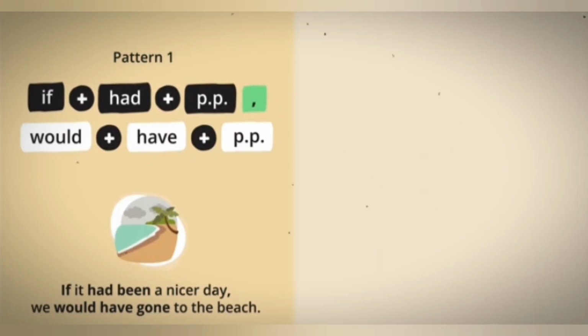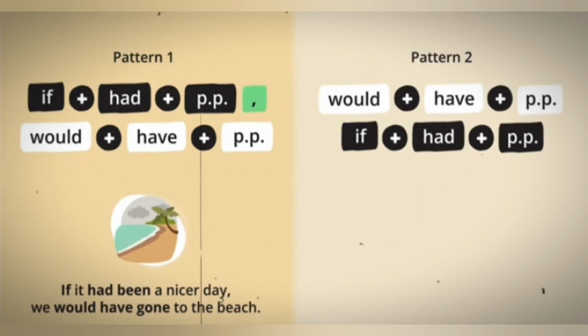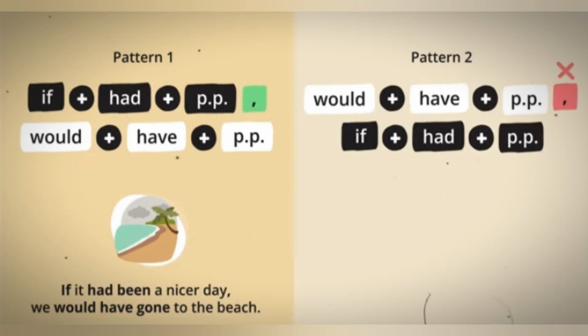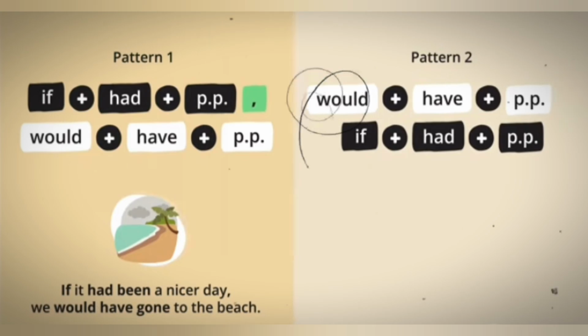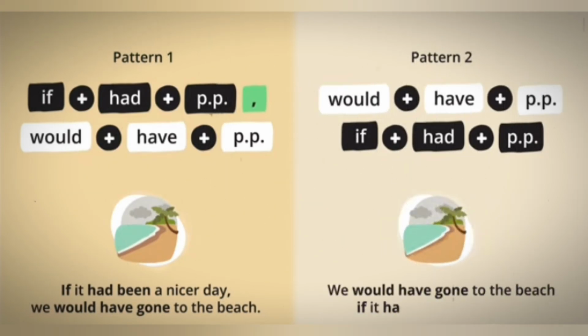The if clause doesn't have to start the sentence. Another common pattern for the third conditional is would plus have plus past participle, if plus had plus past participle. Note that we don't use a comma before the if clause. For example, we would have gone to the beach if it had been a nicer day.